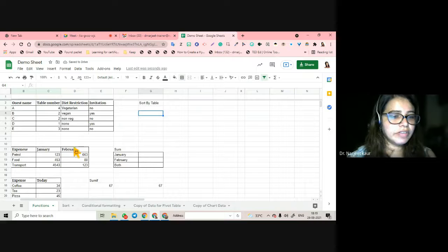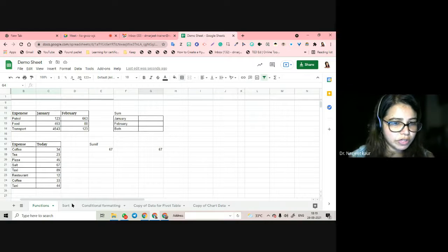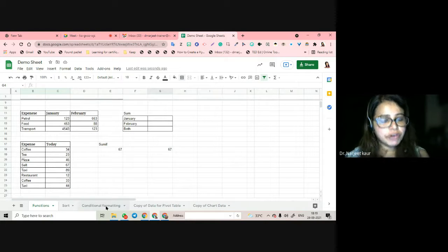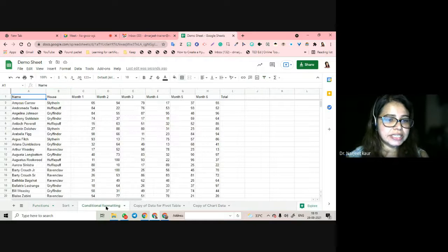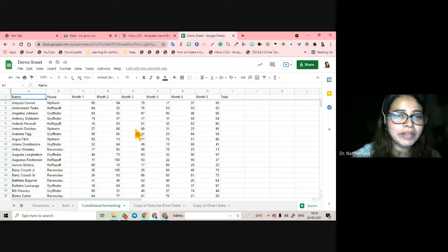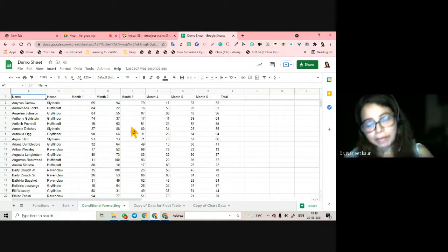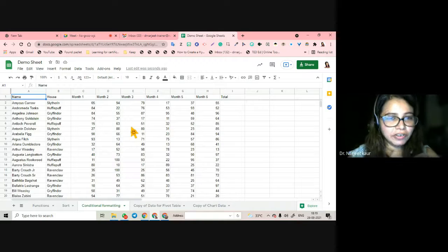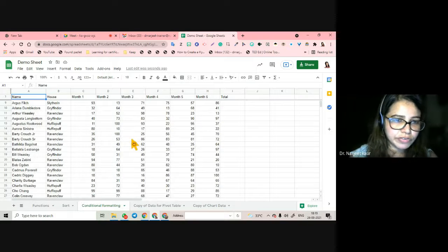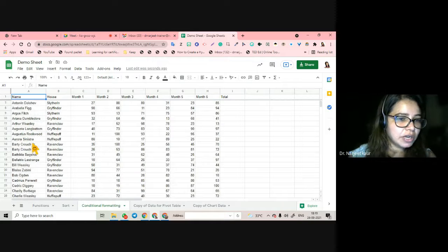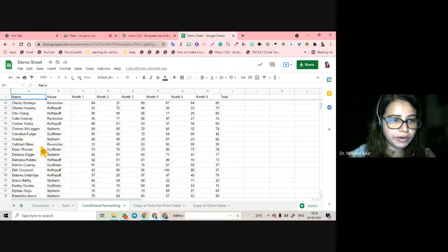Now, the first thing that we are going to start with is not functions. We'll come to functions later. The first thing that we do in Sheets is conditional formatting. I have stolen this sheet from one of the presenters who happens to be a friend of mine. He had created it for his training sessions. So if the names are very foreign, please don't mind.